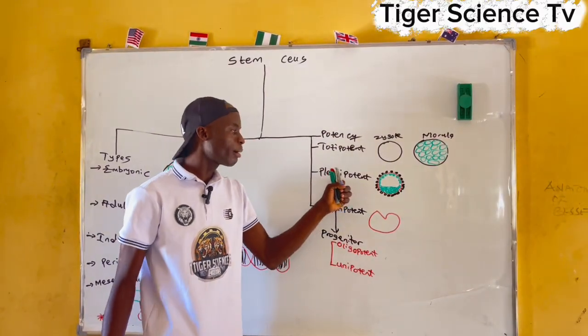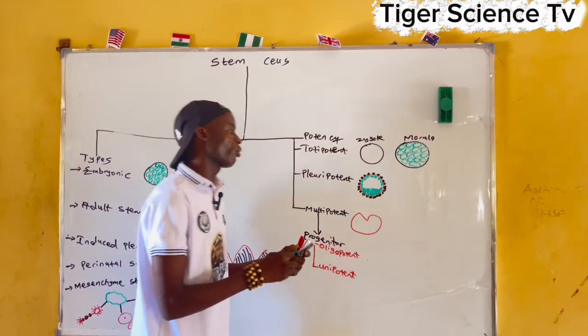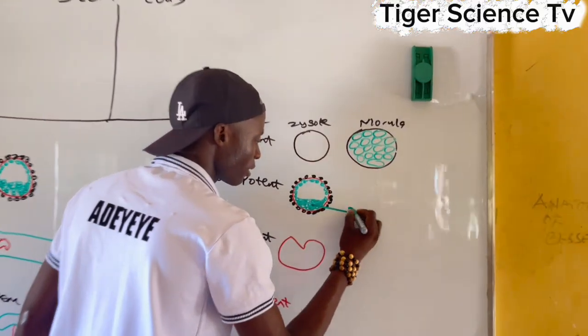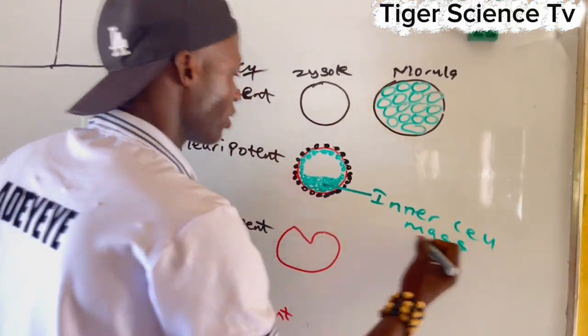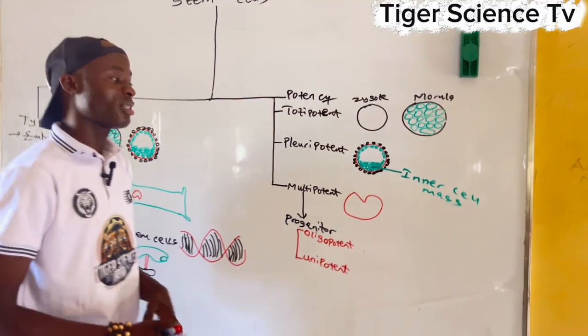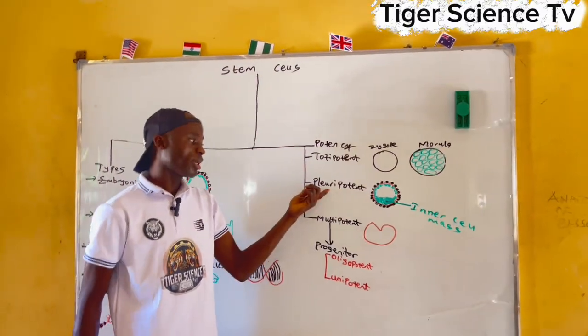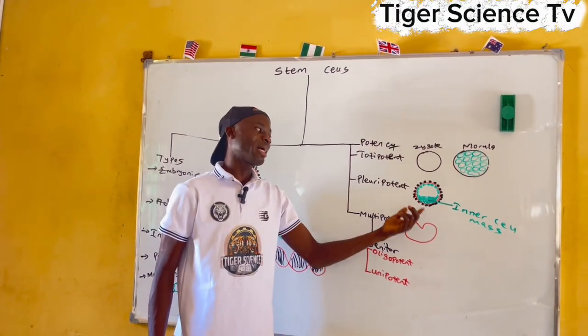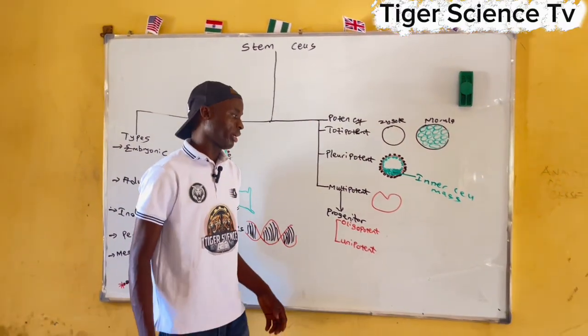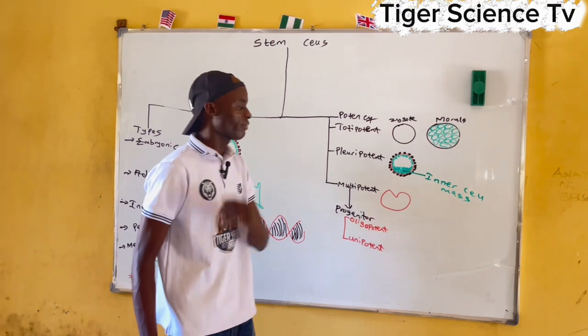A typical example of pluripotent stem cells is the inner cell mass. The inner cell mass comes from the blastocyst. The blastocyst is a typical example of where we have the inner cell mass and outer cell mass during the development of an embryo. That is the first stage of development there.